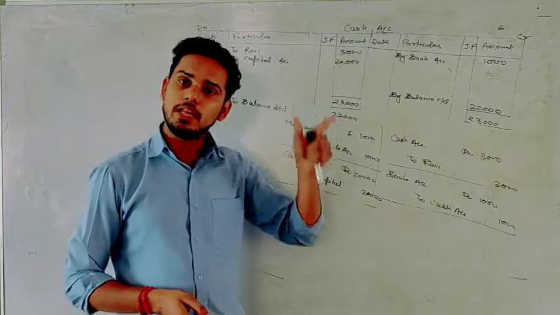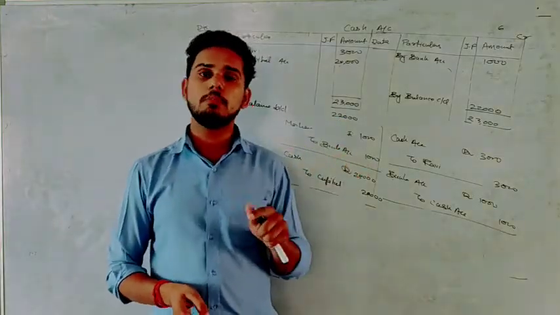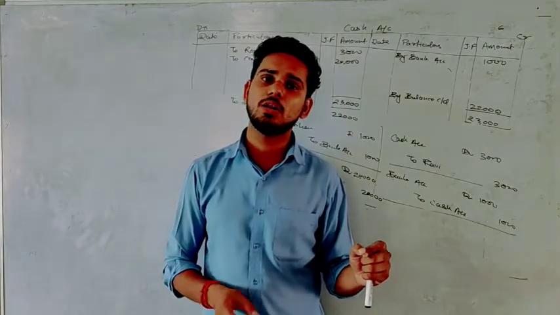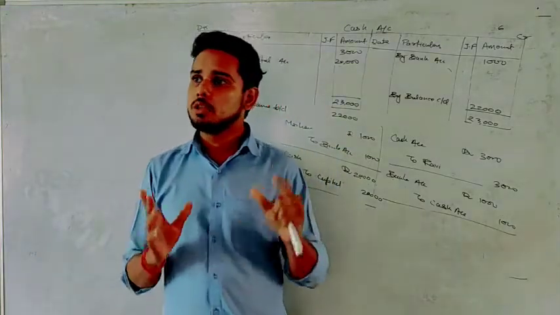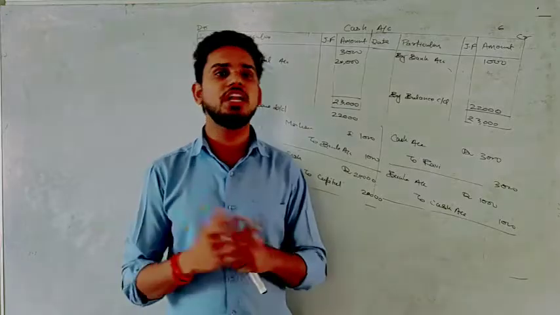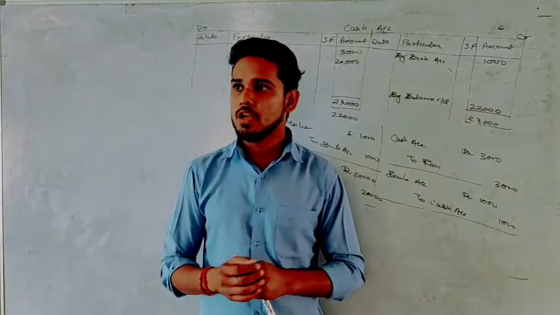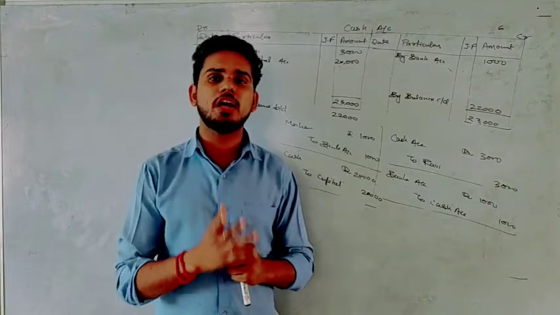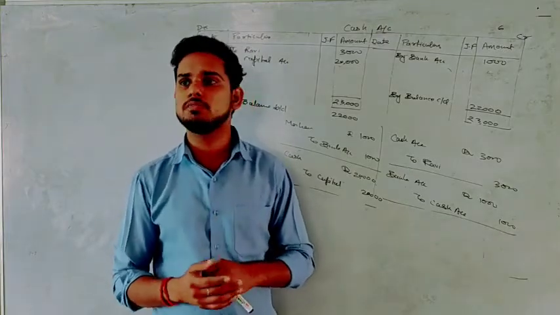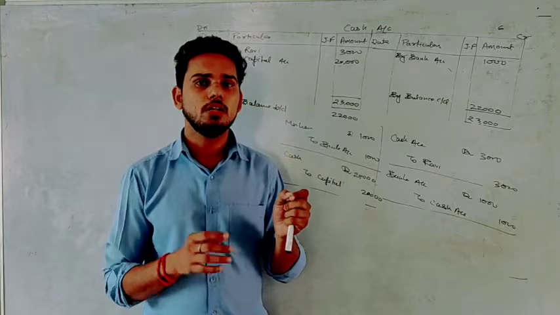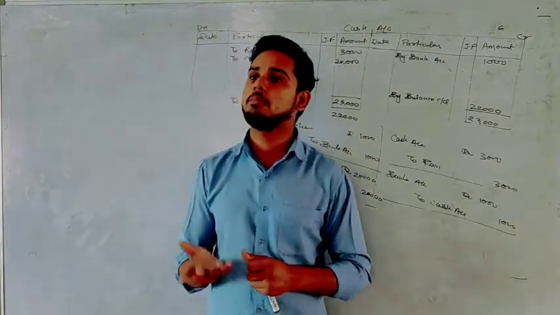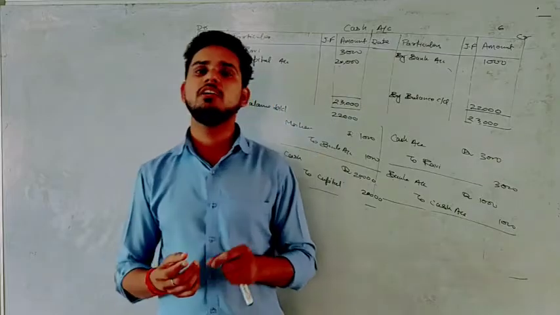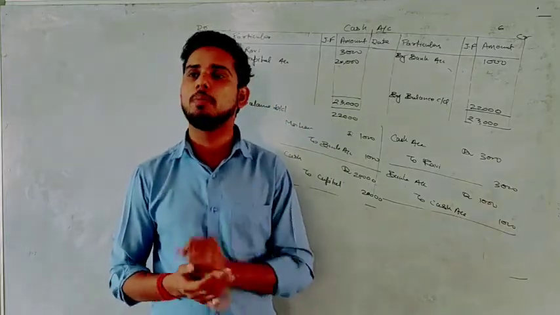That is for all the expense accounts and all the income accounts. We will study that when we study the chapter on financial statements or final accounts, where we will study how to prepare the trading and profit and loss account and balance sheet, and how to find the profit and loss of a business. At that time we will see what we have to do with the nominal accounts.